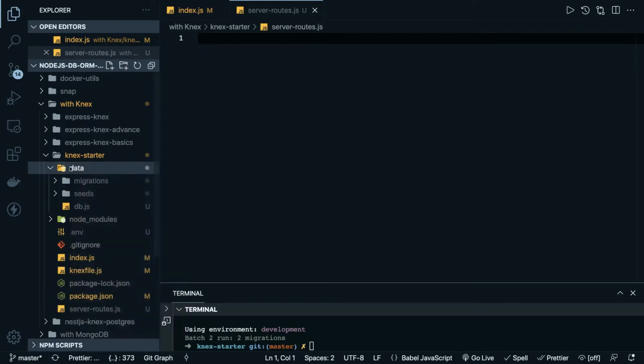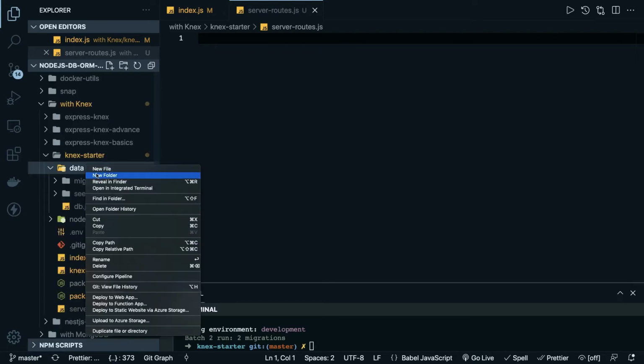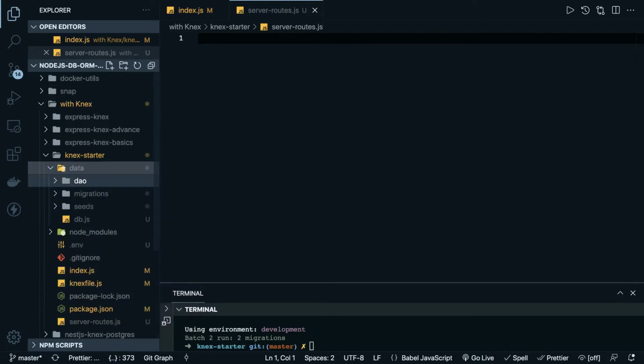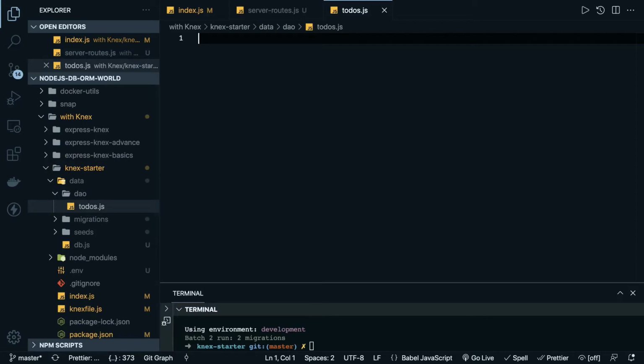So here I'm creating one folder, which is the DAO layer, data access object, and here I can say todos.js file, and here we are going to define all the to-do operations.